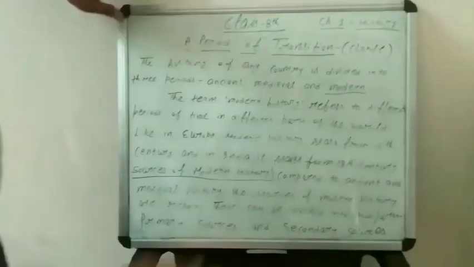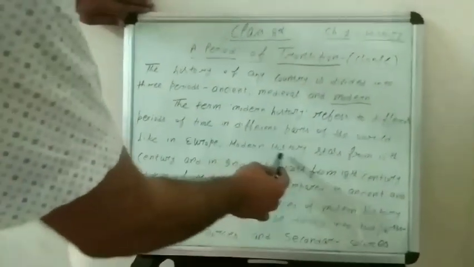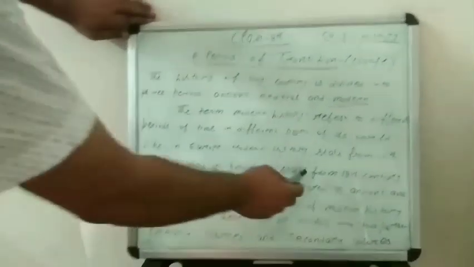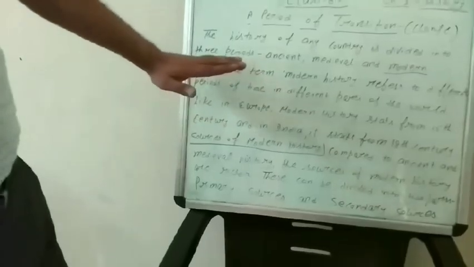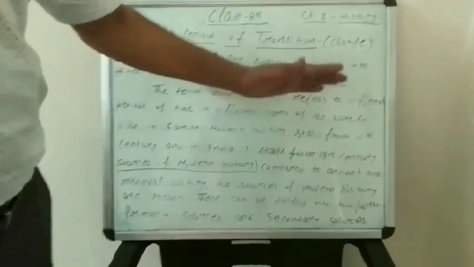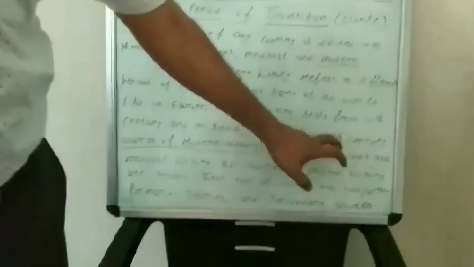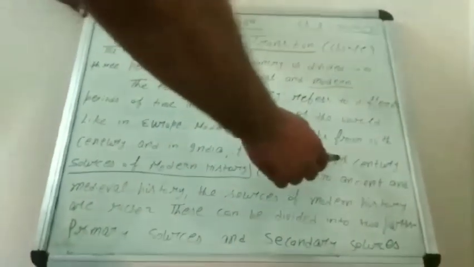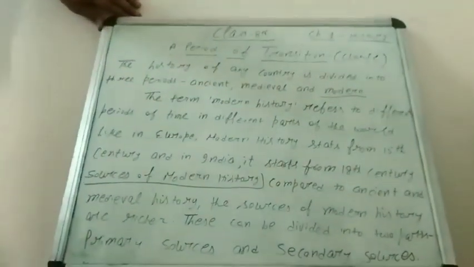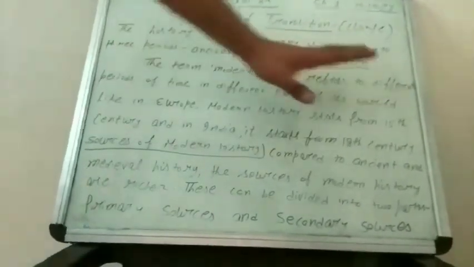And look at modern history: in Europe, modern history starts from the 15th century, but in India it starts from the 18th century. So that's why it refers to different periods of time in different parts of the world. In the 18th century, India became slave under Britishers when the East India Company came here for trade only, and after that they became rulers, and for near about 190 years we remained as a slave under Britishers. So the term modern history refers to different periods of time in different parts of the world.